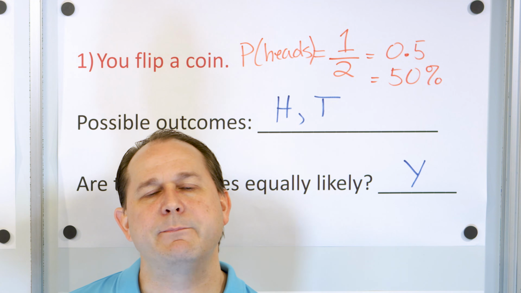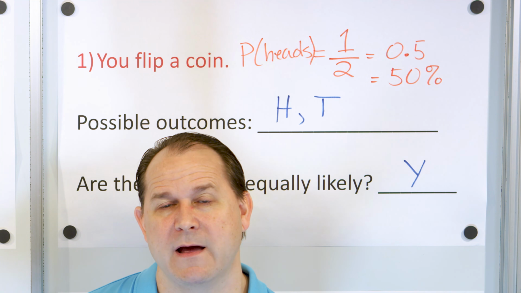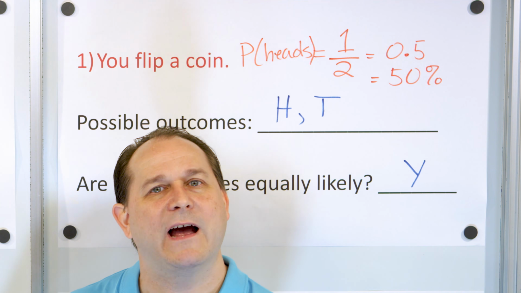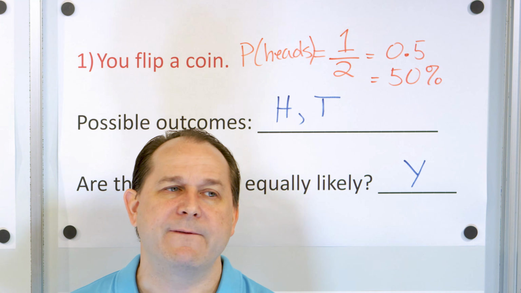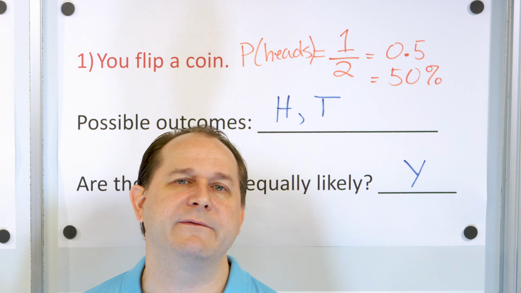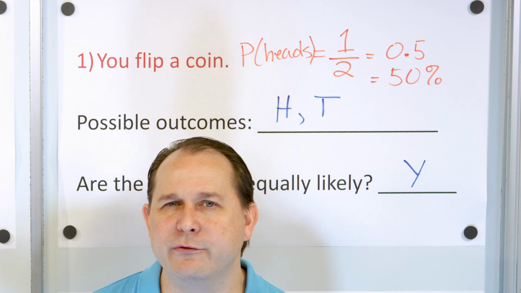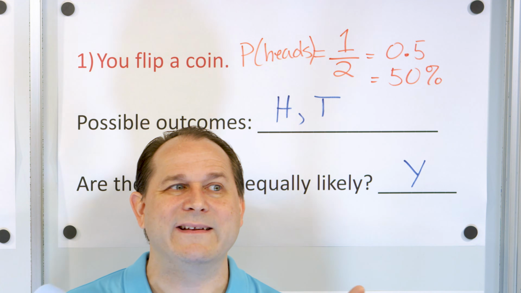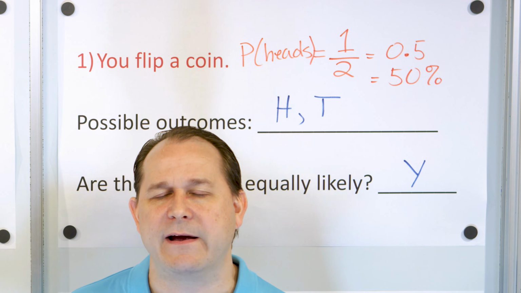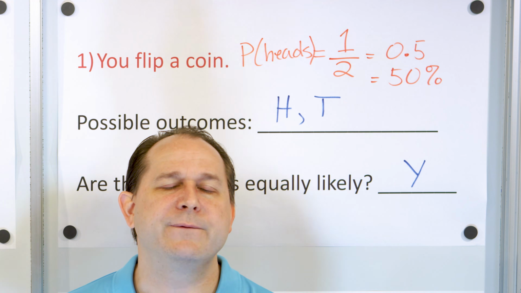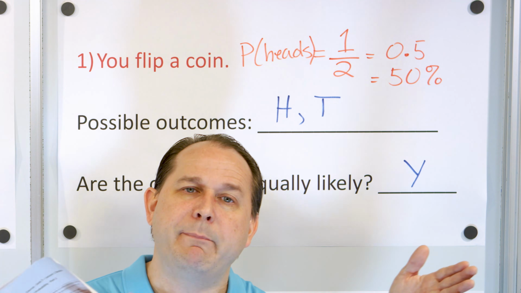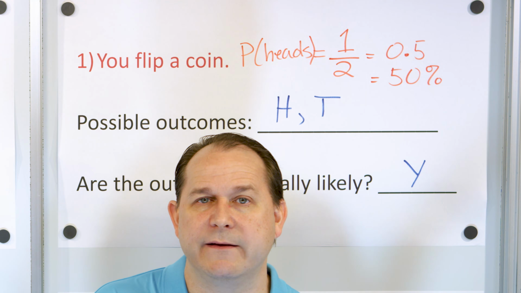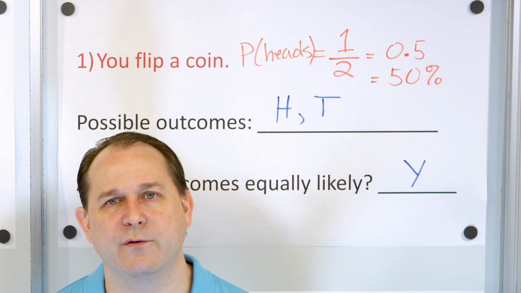So in other words, if I flip a coin 10 times, the probability would tell me that half of those times I should get heads and half tails, 5 and 5. But we all know that if you actually do that, you might not get 5 and 5. You might get like 7 and 3, or 6 and 4. It's not going to be exactly 5 and 5 for only 10 trials. If you flip the coin 20 times, you might get maybe 11 heads and 9 tails. They still have to add to 20, right?